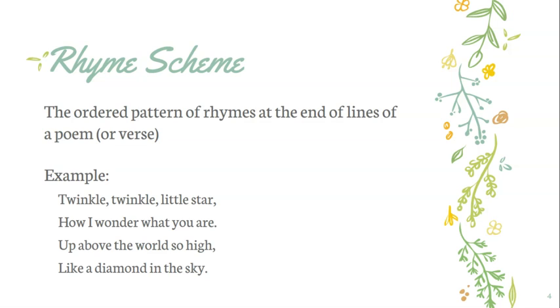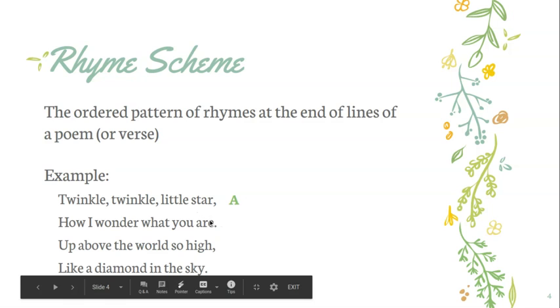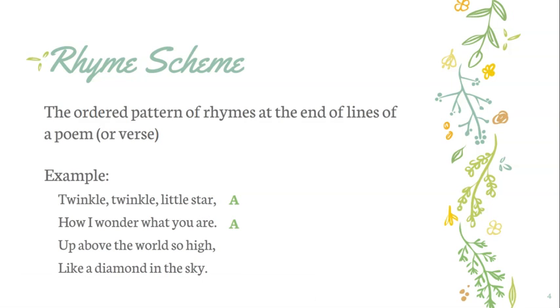And when we're talking about rhyme scheme, basically what we're doing is we're labeling the rhyme in the poem. So this poem, or any poem, we always start with the letter A. So star is going to be A. And then this next word, are, and star rhyme, so it is also an A rhyme.